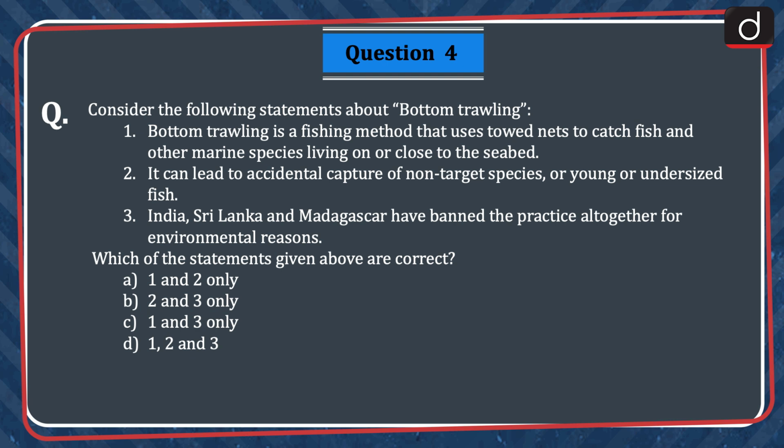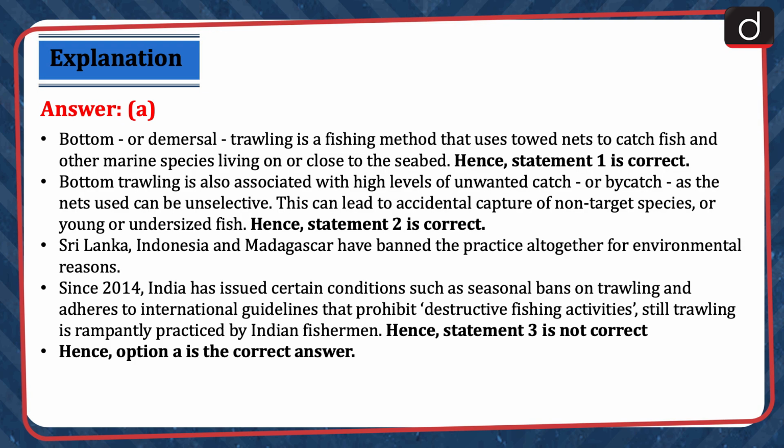The correct answer is option A, 1 and 2 only. Bottom or demersal trawling is a fishing method that uses towed nets to catch fish and other marine species living on or close to the seabed. Hence, statement 1 is correct. Bottom trawling is also associated with high levels of unwanted catch or bycatch, as the nets used can be unselective. This can lead to accidental capture of non-target species or young or undersized fish. Hence, statement 2 is correct.